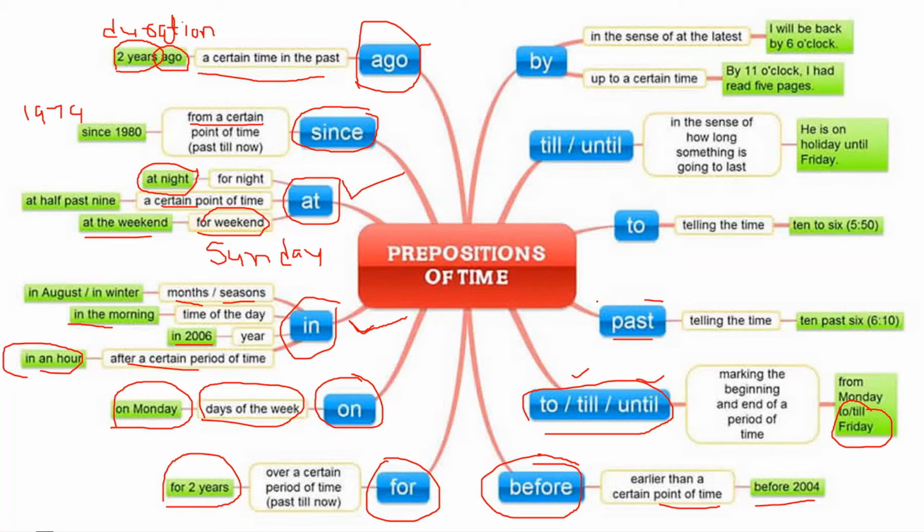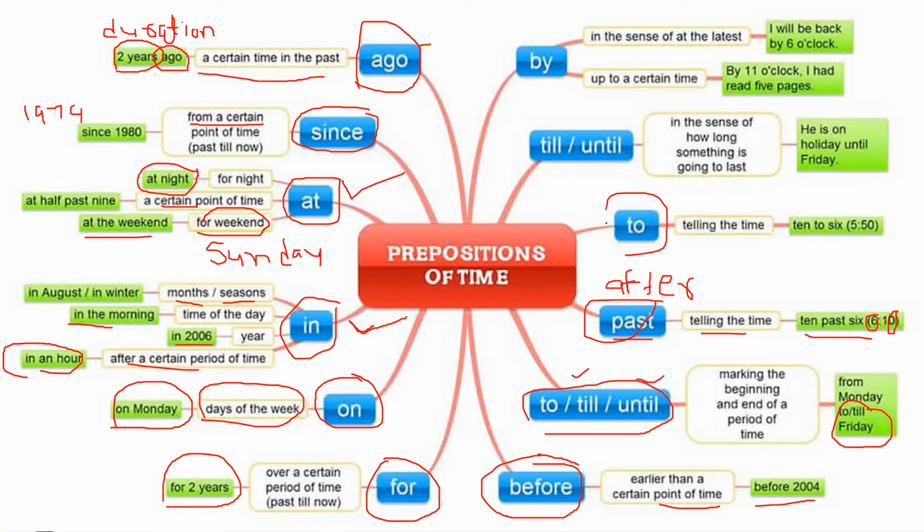Past is used for telling the time. Ten past six, what does it mean? We can also use after like this. We can use it for telling the time, ten past six. It means it is a time of six hours and ten minutes. So ten minutes have passed after six o'clock.